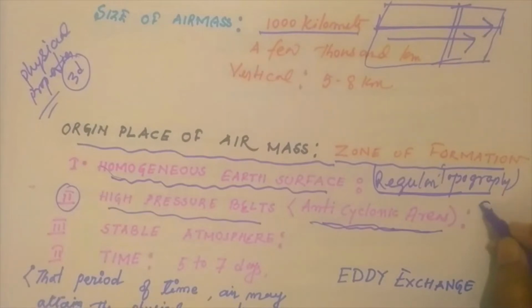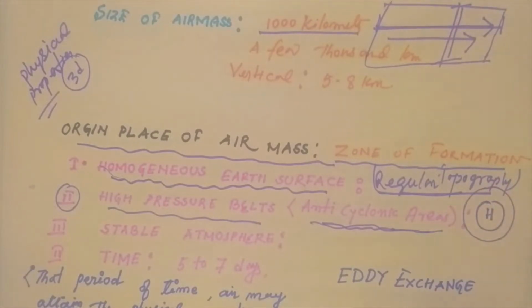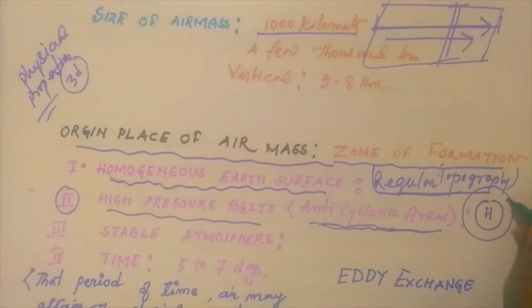Suppose this is a high pressure zone, and suppose this is the northern hemisphere. Wind can spread from the center.